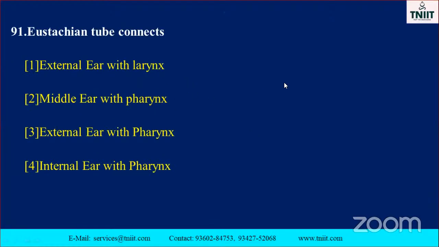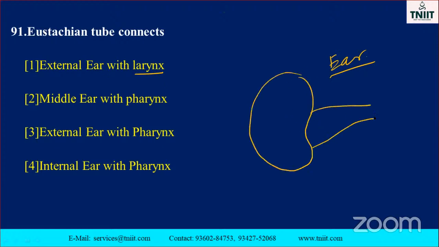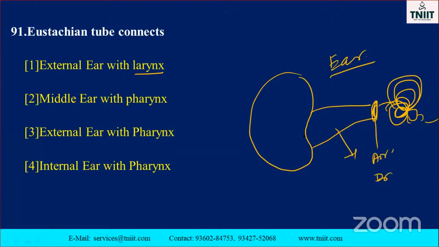And eustachian, see the next one is also followed by which one you know? Above question paper. Ear. Eustachian means just take an example. What is the main function of the eustachian tube, my dear students? External ear with larynx. This is the eustachian. Here, this is the ear followed by eustachian tubes like this. Okay, here the tympanic membrane is there, followed by the cochlea. Okay, like this, and stapes and so on. So finally, what comes? This is eardrum. Okay, eustachian tubes. This is the outermost layer called as pinna.